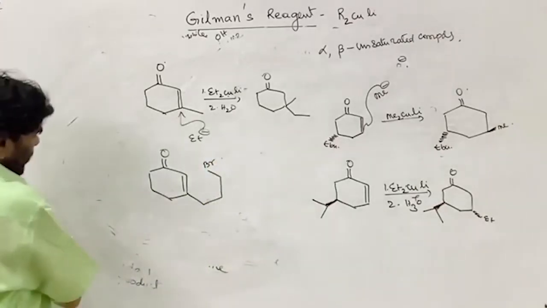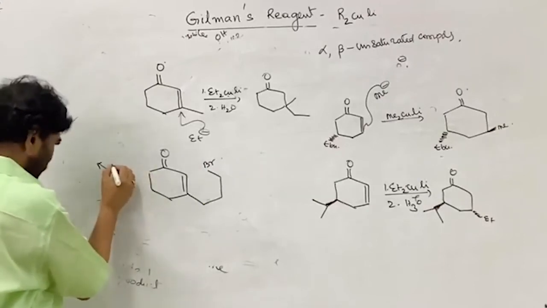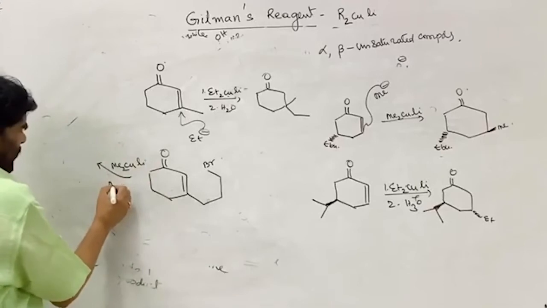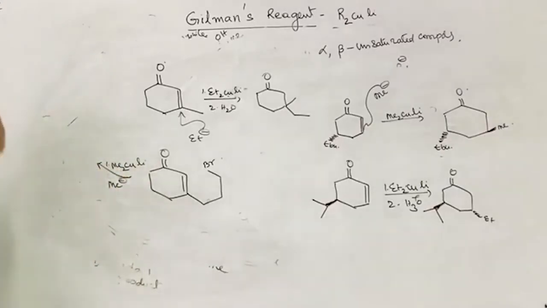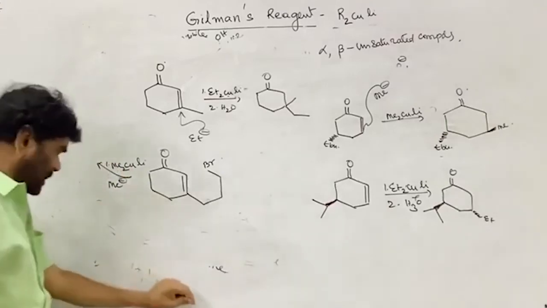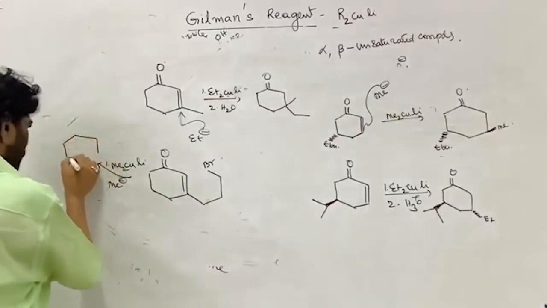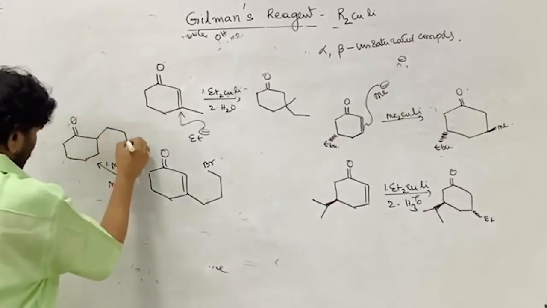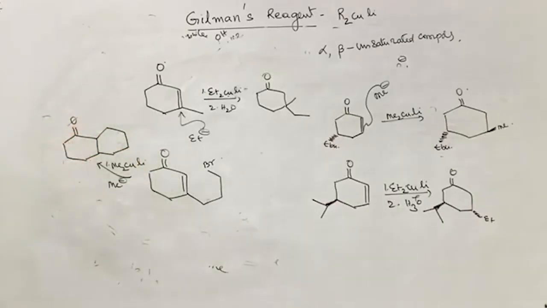Say lithium dimethyl cuprate, where the methyl carbanion is this one and this. Here, see what happened, the product is the same 1,4 addition, nothing new. This is the product of the reaction.